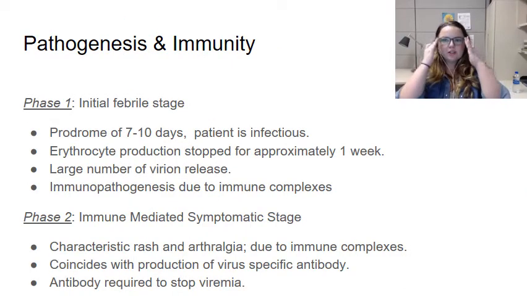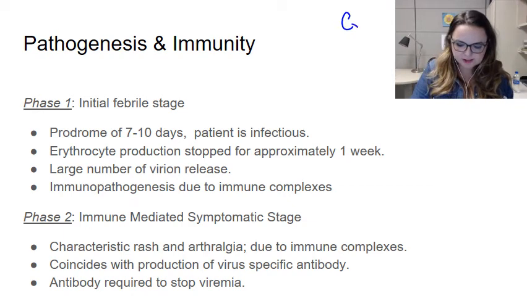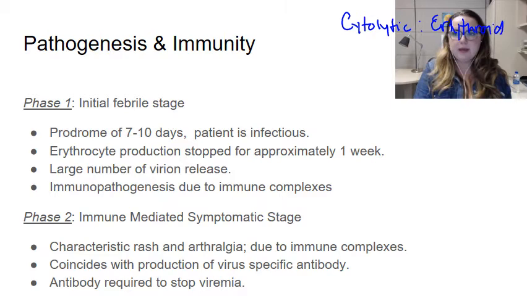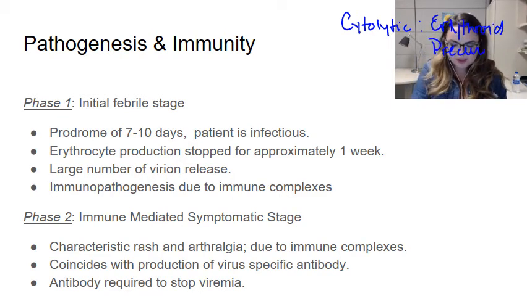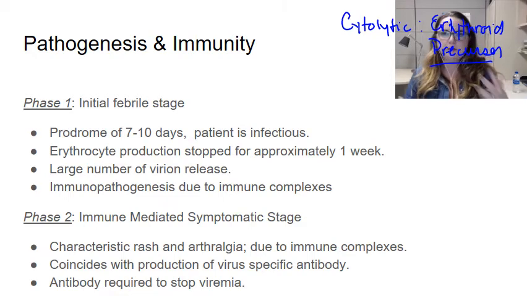All right, so I mentioned that it really likes erythroid cells, and it's actually cytolytic to erythroid cells. This is part of what leads to the disease that we see in patients. Particularly, it likes erythroid precursor cells, which, as I mentioned on the previous slide, can be found in a couple different places. The rash and the arthralgia associated with B19 infection are created by the direct killing of these erythroid precursor cells and the subsequent immune responses to the infection.